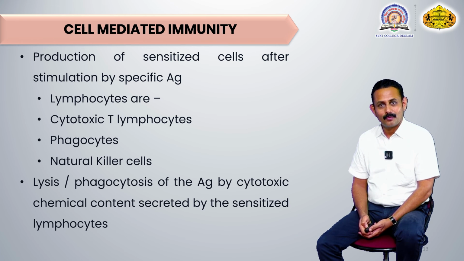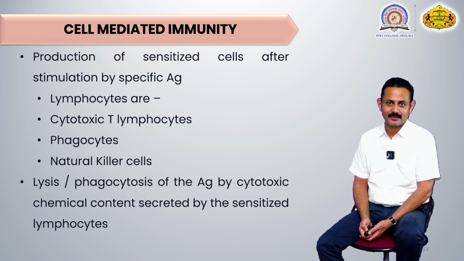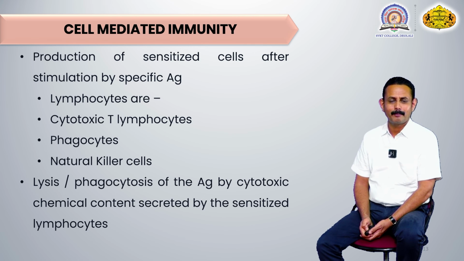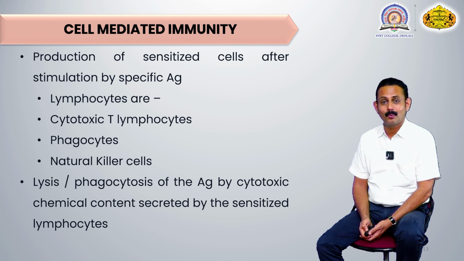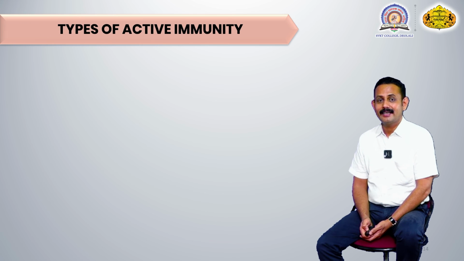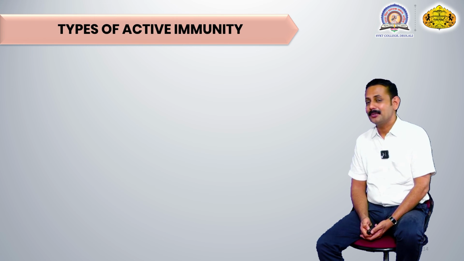So after the activation by that antigen in cell-mediated immunity, the complete destruction is carried out by cytotoxicity, by different types of cytotoxic T lymphocytes or natural killer cells, or the whole antigenic cell is engulfed by a phagocytic cell and its intracellular digestion takes place. So by any type of mechanism, depending upon what type of cell is activated, this cell-mediated immunity is working. Now let us see the different types of active immunity.